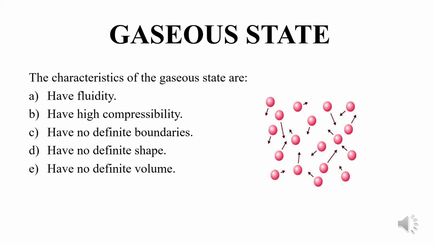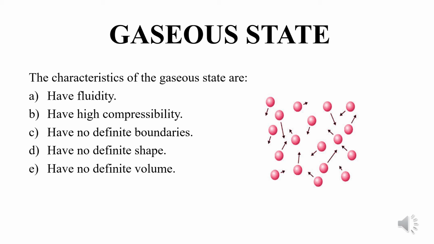Have you seen the cylinders? Earlier we used to use the gas cylinders. Our LPG cylinders, which we use at our homes for cooking, also have gas in them. So these gaseous particles are moving from one place to another.